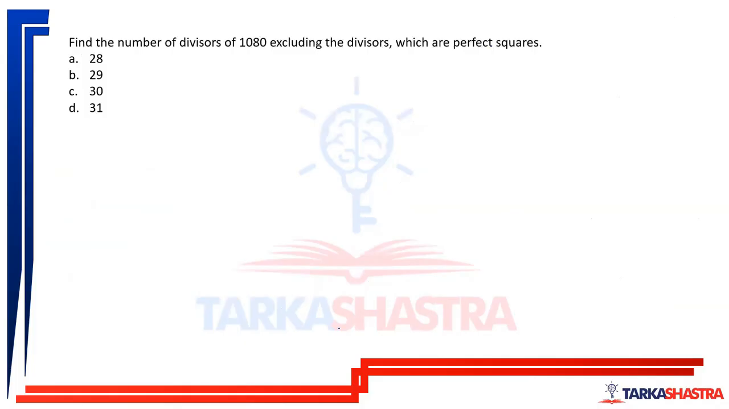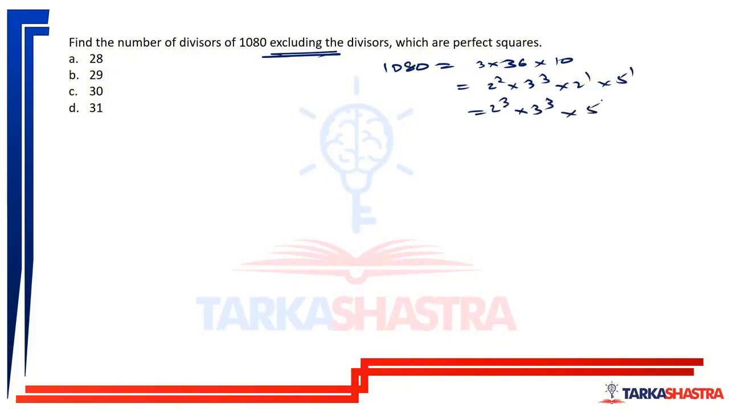Okay, moving forward. The number of divisors of 1080 excluding the divisors which are perfect square. Let us first find out the number of divisors. 1080 is 36 3s are into 10. So this is 2 square into 3 cube into 2 raised to 1 into 5 raised to 1, which is 2 raised to 3, 3 raised to 3, 5 raised to 1.